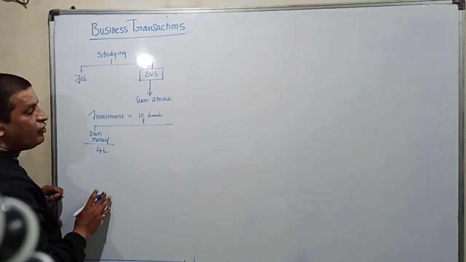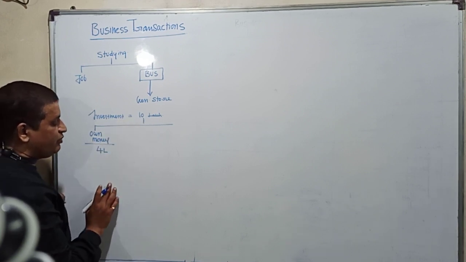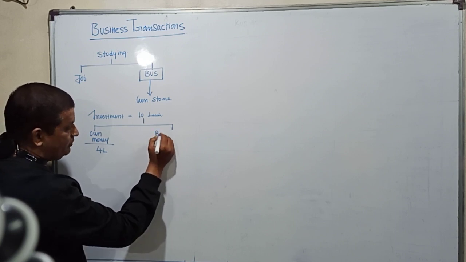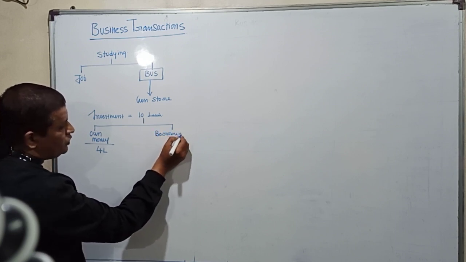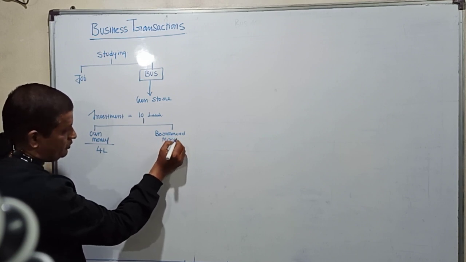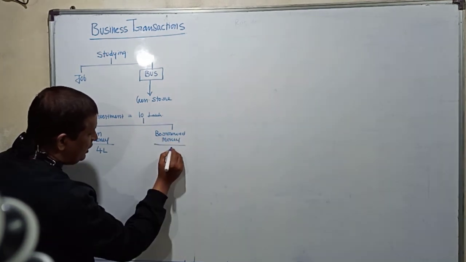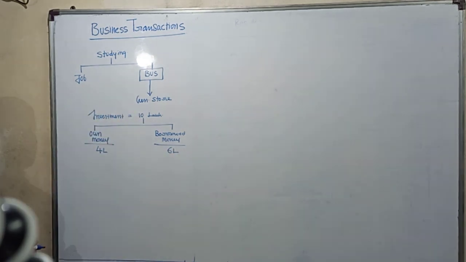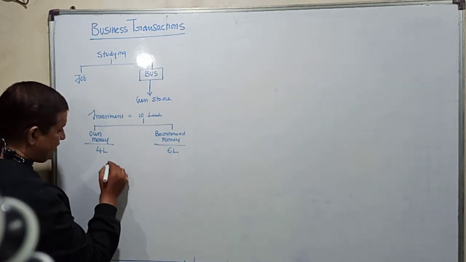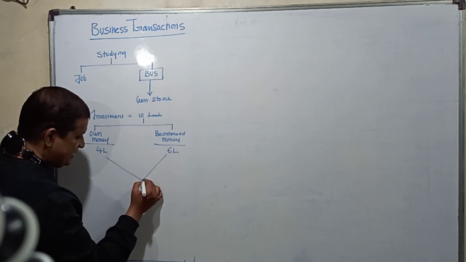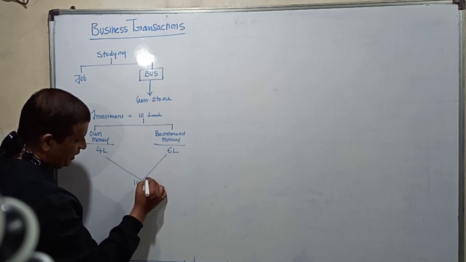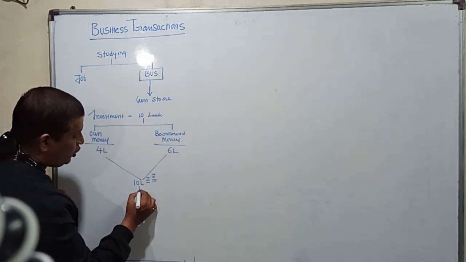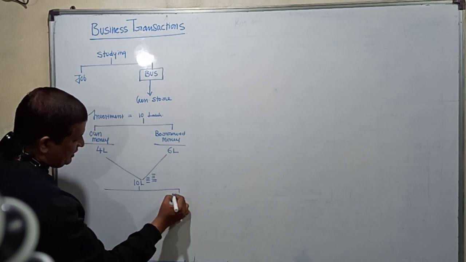So should I drop the idea of doing a business because I don't have 10 lakhs with me? So what can I do now? The balance amount, I can borrow it. So it is borrowed money. How much money did I borrow? I borrowed 6 lakhs. So I want an investment of 10 lakhs. My own money I invested is 4 lakhs. I borrowed 6 lakhs. Now 4 lakhs plus 6 lakhs, I got my 10 lakh rupees. Now 10 lakh rupees cash is with me. Now the question, what do I do with this cash of 10 lakhs?